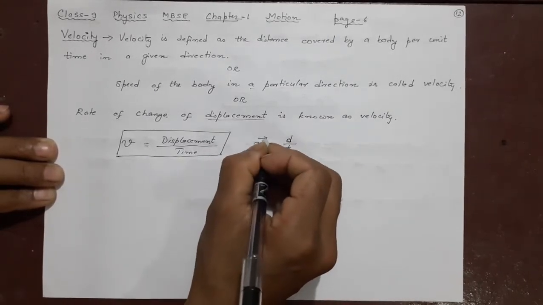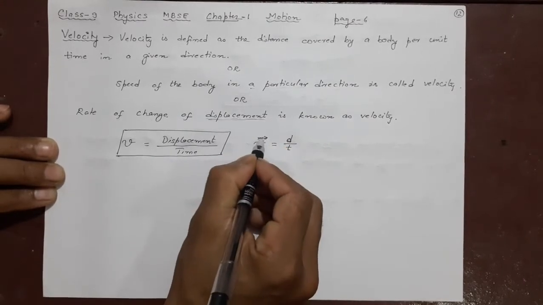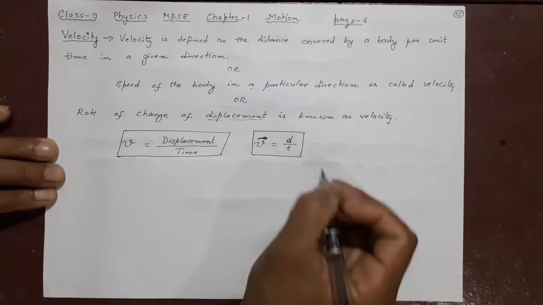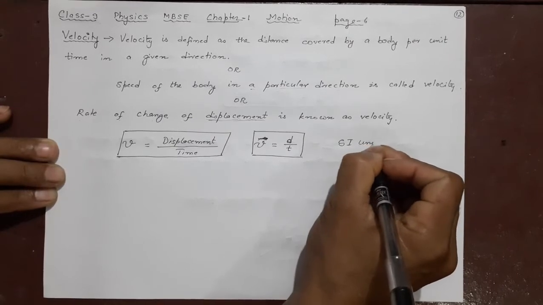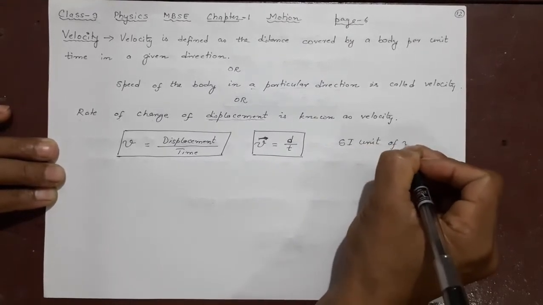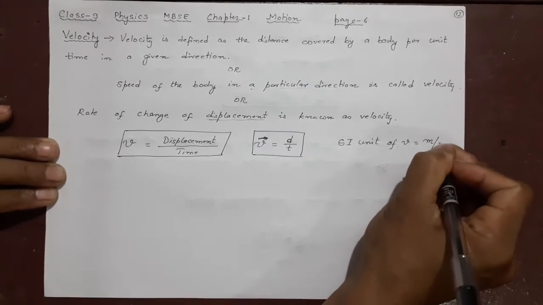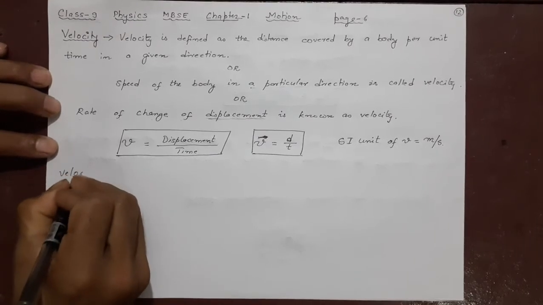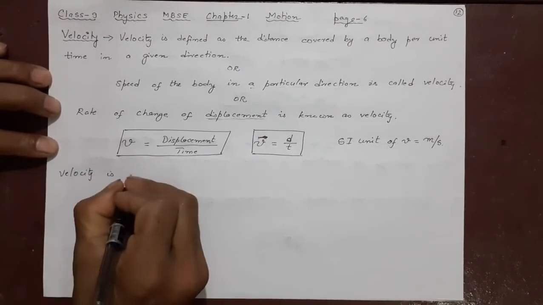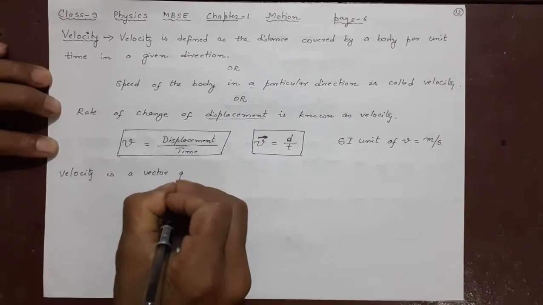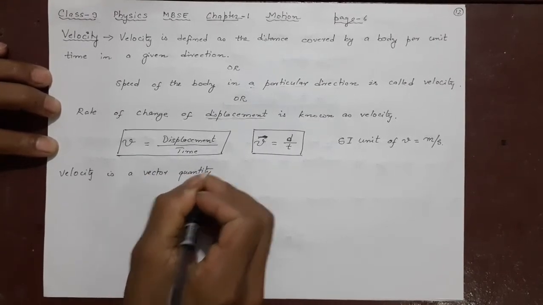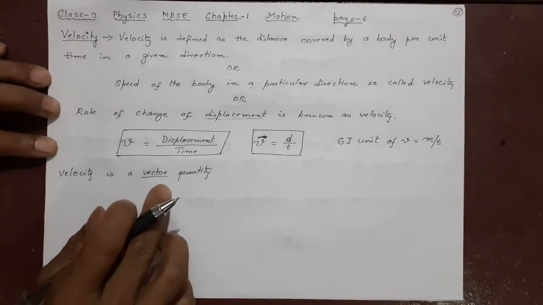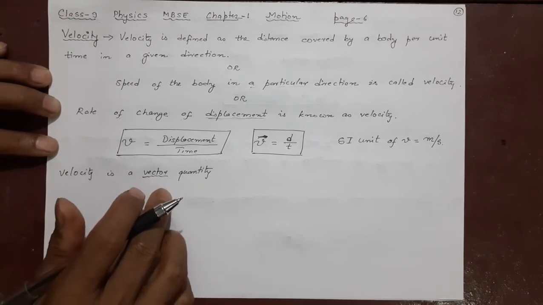This is a symbol of vector. It may not be used in the textbook. This is not used in your textbook, so I will not use it. So this is the formula. The SI unit of velocity is meter per second. Velocity is a vector quantity. This is very important. Remember, speed was a scalar quantity. It has no direction, but velocity has direction. That is the big difference.